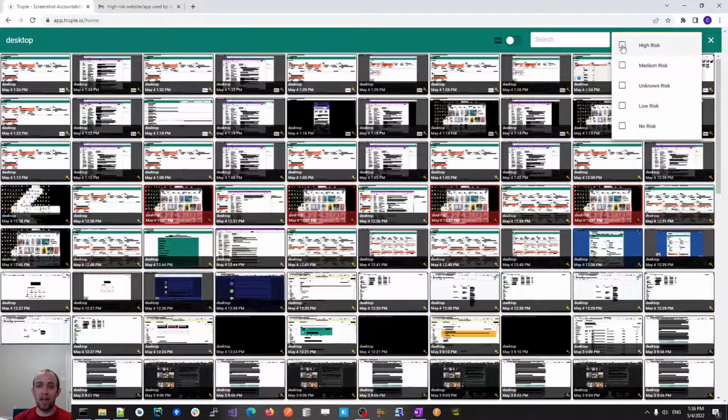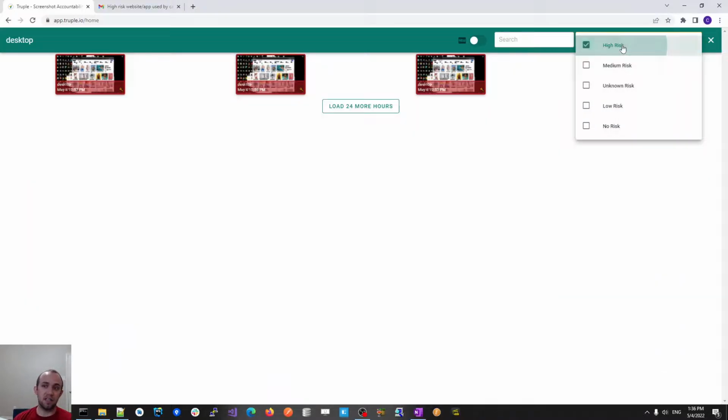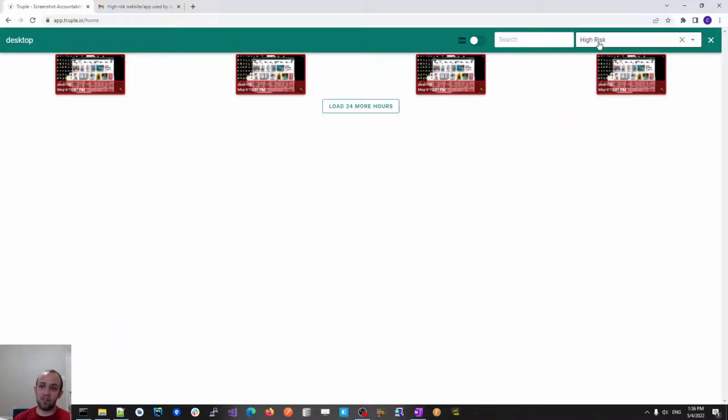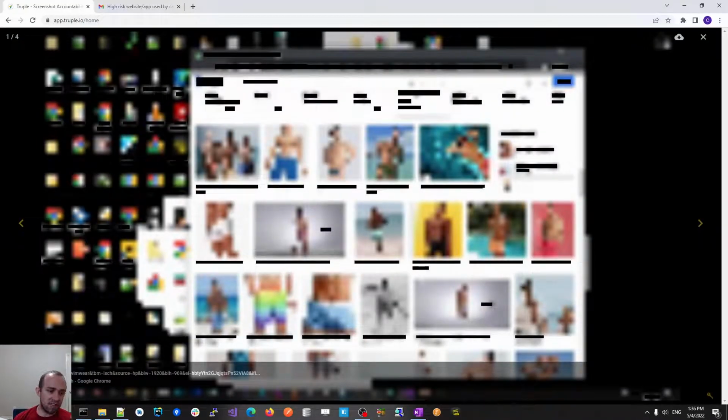Now, we also have algorithms that analyze these screenshots for questionable content, and it'll flag it. So you can check that high risk filter, and now these screenshots are filtered down to only the ones that the algorithm thinks are high risk. So you can come in and click here, and this is, I did a Google search for men's swimwear, right? And then this is what loaded, and then the algorithm scanned the screenshot itself, and it found image content that was potentially concerning, and so it flagged it.